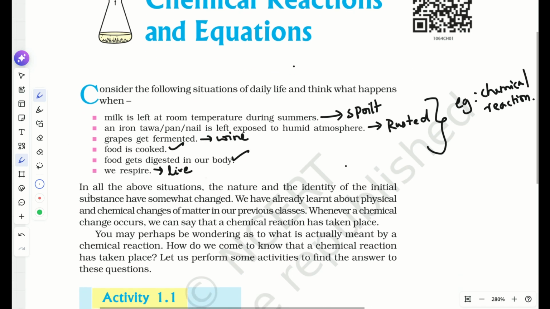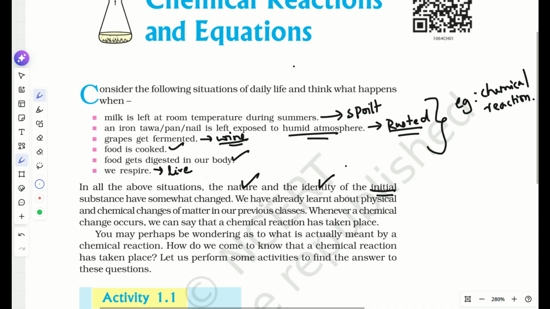So just read this. In all the above situations, the nature and identity of the initial substance is somewhat changed. You can see here, right? Milk was not spoiled before. It is getting spoiled. Similarly, iron was strong. Then after you expose it to a humid atmosphere, it is getting rusted. Grapes were initially fresh and they get fermented and become wine. So there is some kind of change in the initial substance. So this is what you call a chemical reaction.